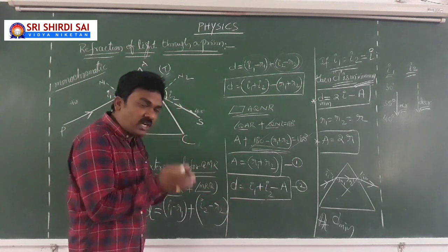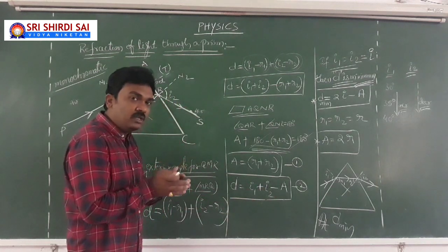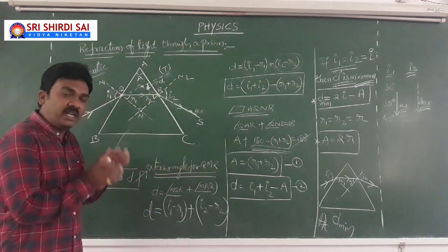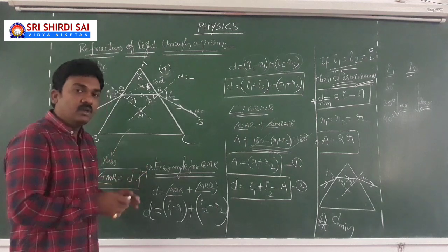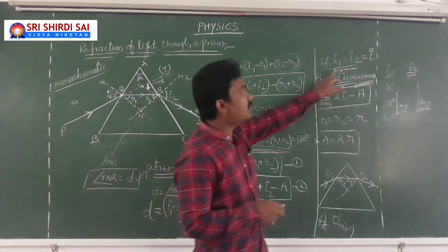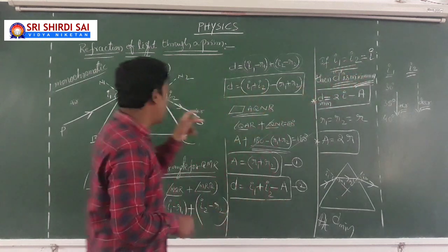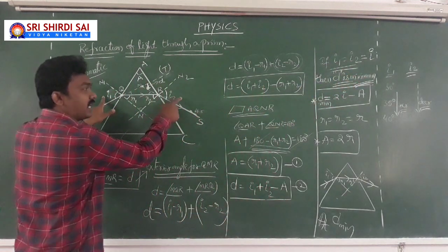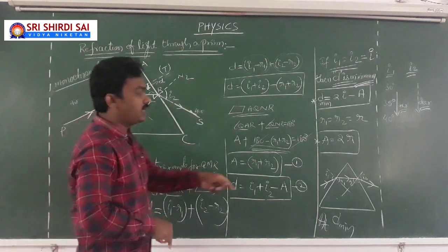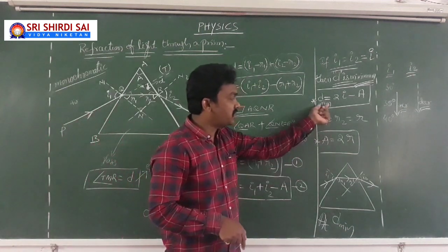Now we are going for a special condition. What is the special condition? Minimum deviation. I am expecting my light ray should come out of the prism with the minimum deviation. When does it happen? When I1 equal to I2. I1 is the angle of incidence, I2 is the angle of emergence. When both are equal, then that is the minimum deviation condition.